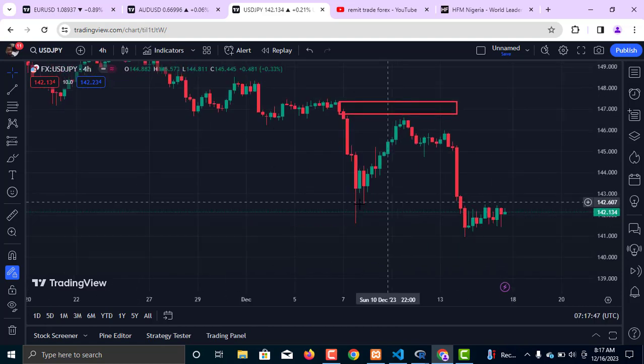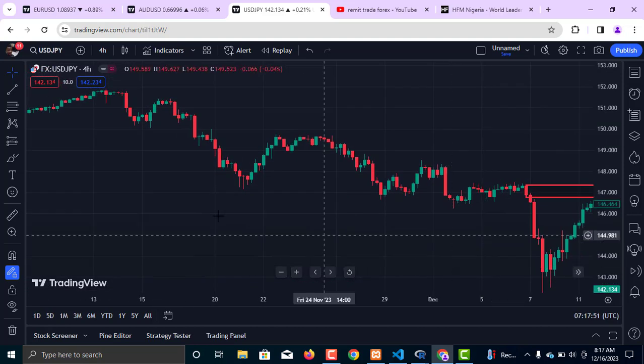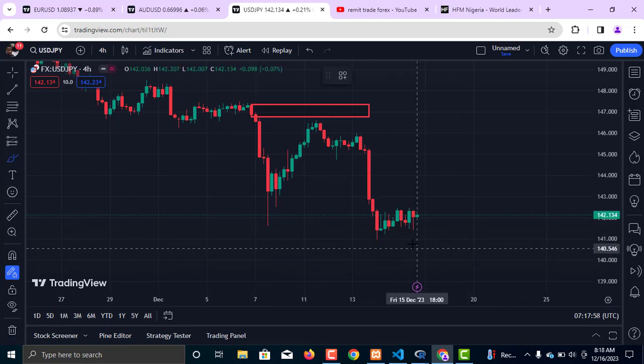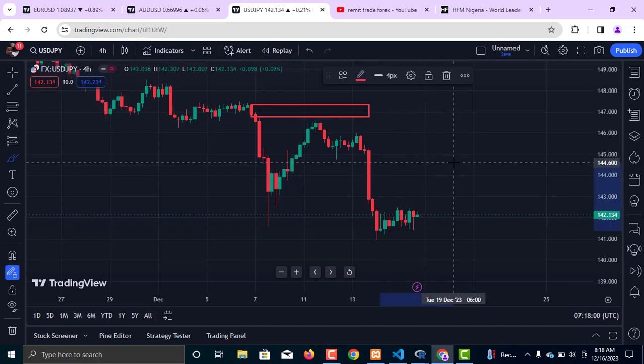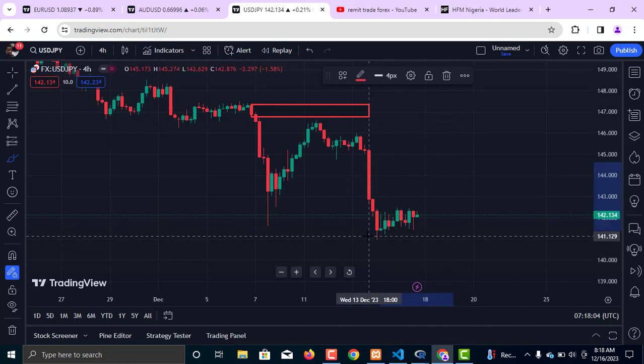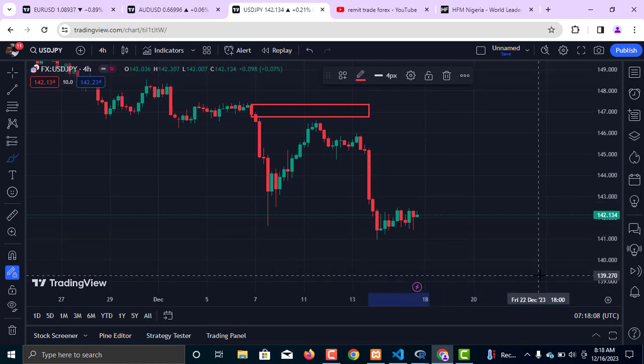One thing about the USDJPY chart is that the market is still in a downtrend. If you look, this market has been moving downward all the way up to this very point. So until we see a fail swing, what I mean is that until we see the market move up to the upside and fail to create a new low lower than this very low at this very point, then expect the market to still come back to the downside.